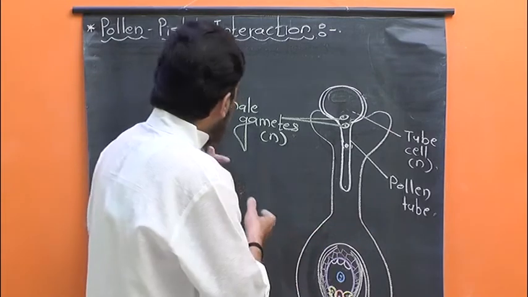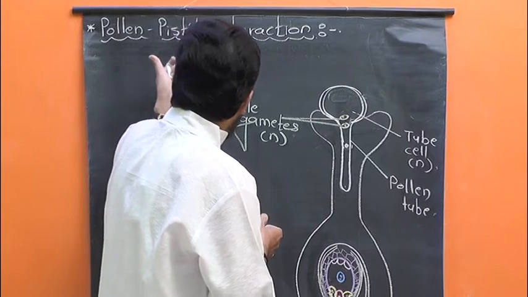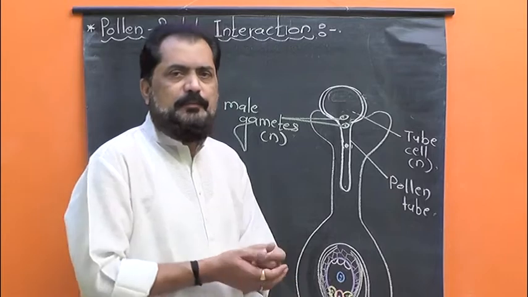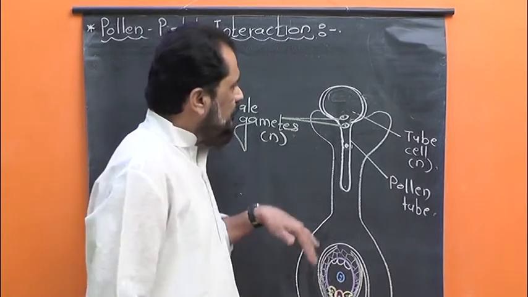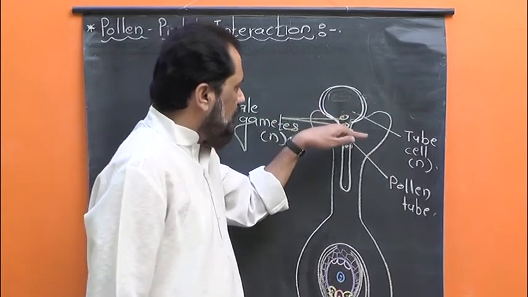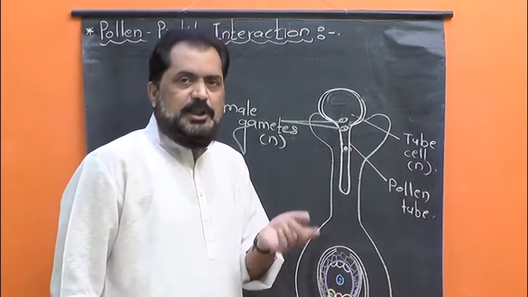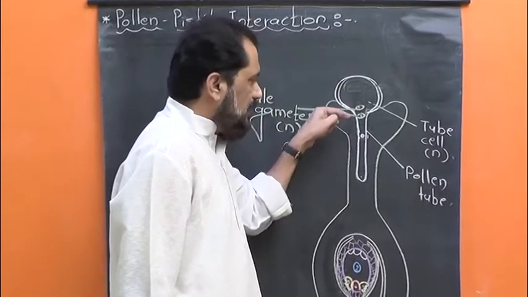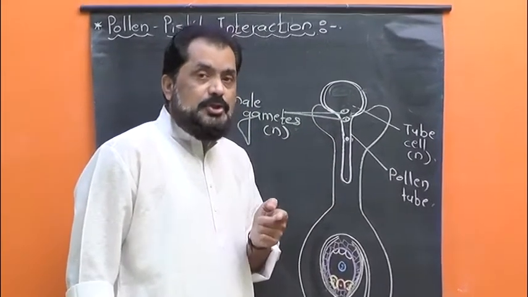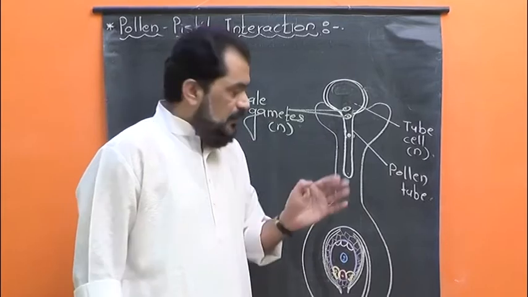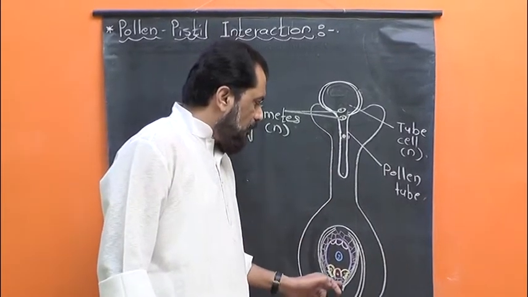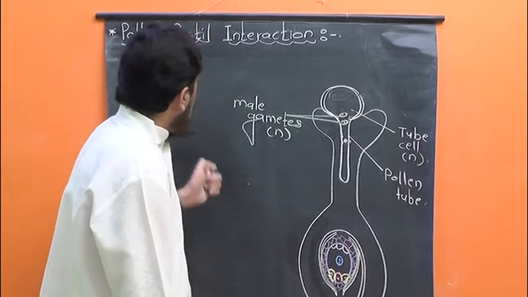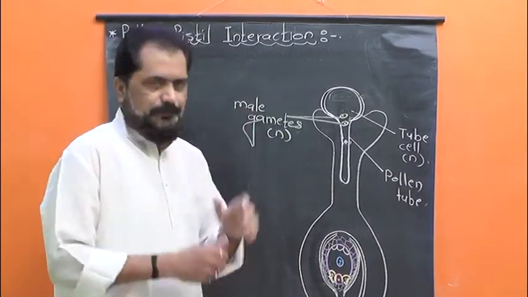So here we simply have to study pollen pistil interaction, meaning the series of events taking place from the deposition of pollen grain on the stigma, followed by the recognition of pollen grain, followed by either promotion or inhibition of pollen germination, up to the entry of the pollen tube into the ovule. Here we have discussed the pollen pistil interaction.